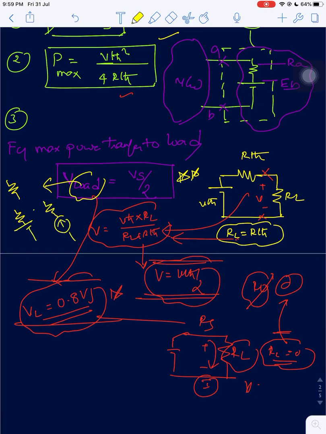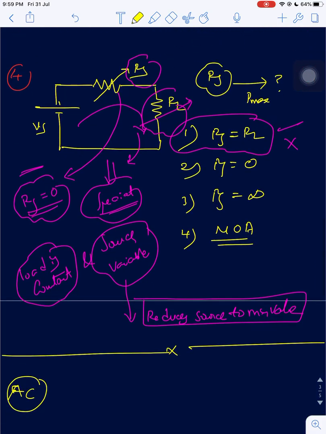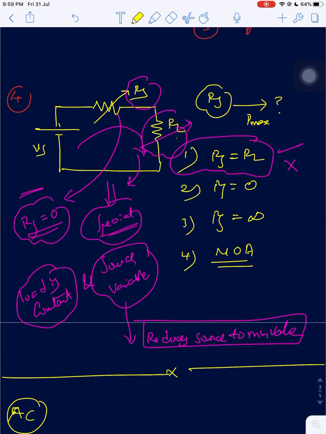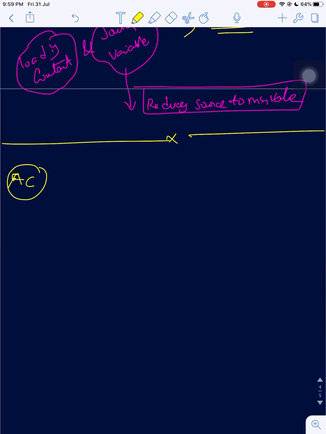The load may be a combination of a resistor and a current source. Okay, if they define terminals, that is a load, right? Yes. And fourth, if the source is variable and the load is constant, make the source as minimum as possible. Now let us go for the maximum power transfer theorem in terms of AC.